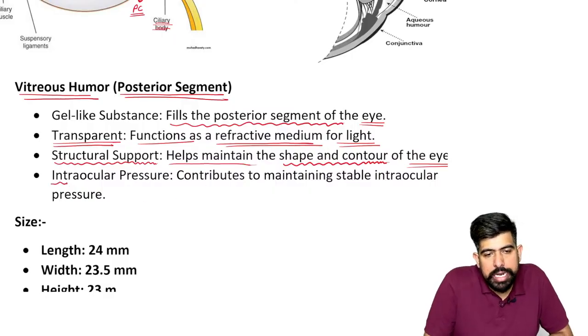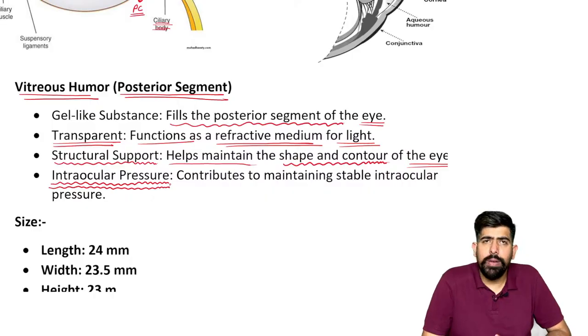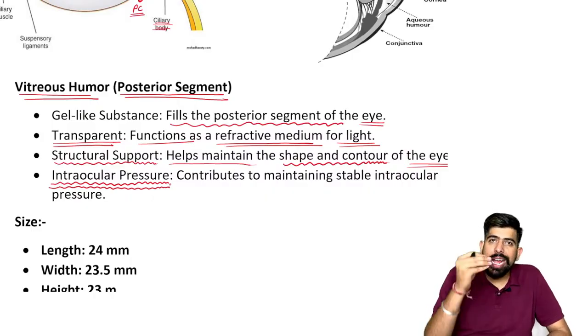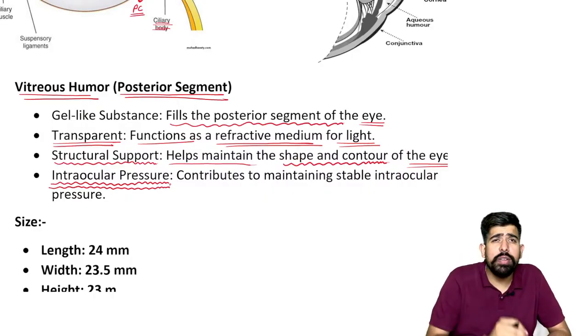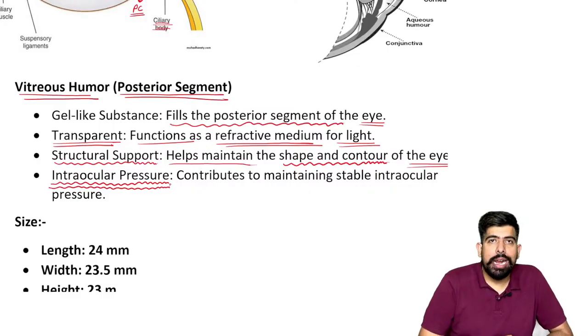And next, intraocular pressure. Of course, as I already told you, the fluid filled inside your eye makes pressure on the wall of the eyeball, as the aqueous does.